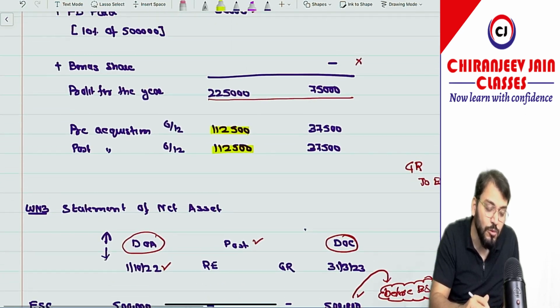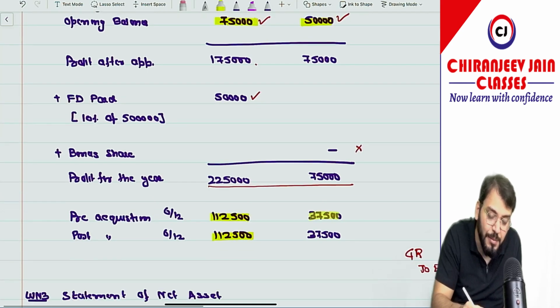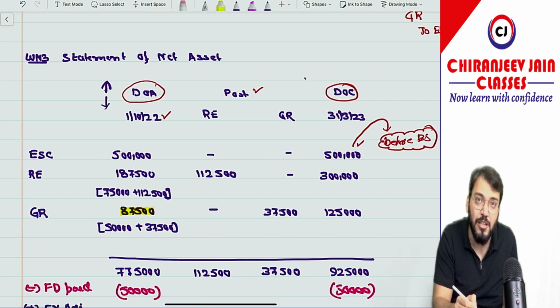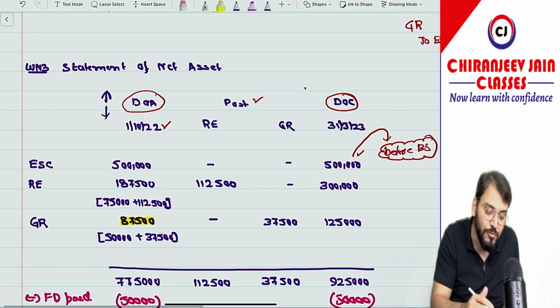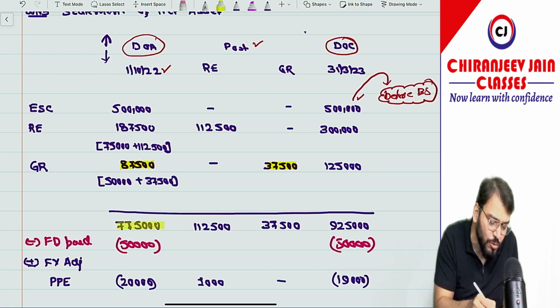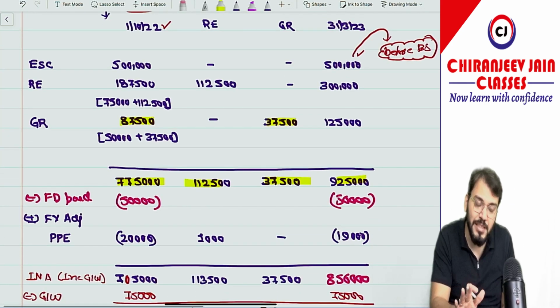Then general reserve, same we will do. Opening balance is how much? 50,000. And pre-acquisition 37,500. So how much is it coming? 87,500. We have written 87,500, and the post-acquisition is what? 37,500. This becomes the entire effect in the net asset. Correct. Now we'll find the total. You can make a total of this. Understood this point? Yes, sir.